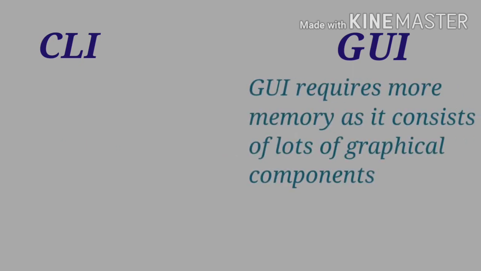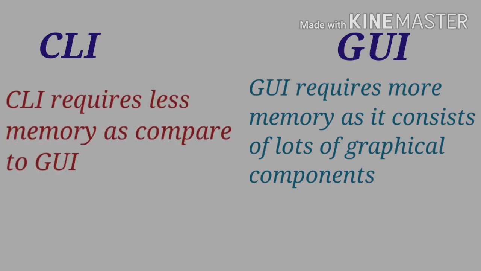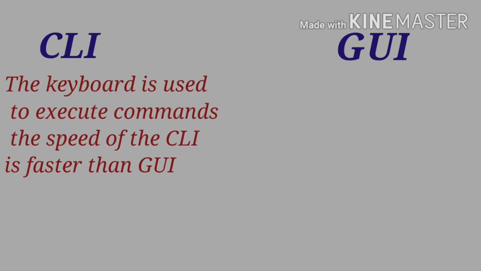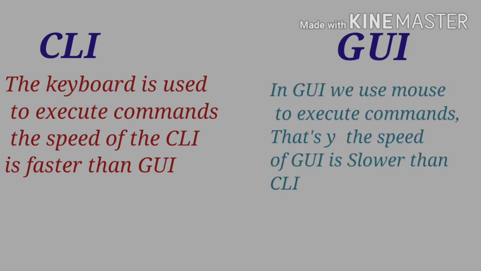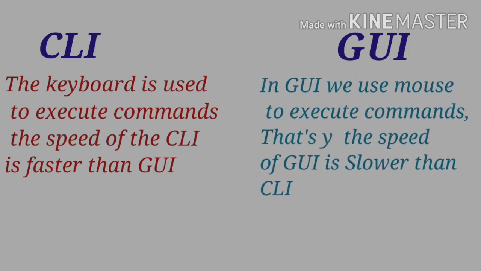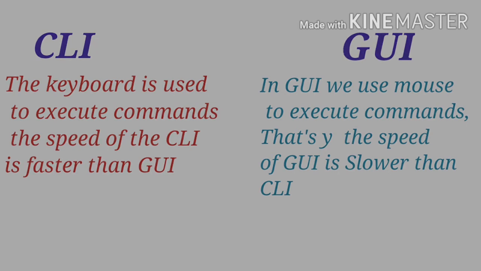GUI requires more memory as it consists of lots of graphical components, whereas CLI requires less memory as compared to GUI. Because the keyboard is used to execute the commands, the speed of CLI is faster than GUI, but in GUI, we use the mouse to execute commands, that's why the speed of GUI is slower than CLI.